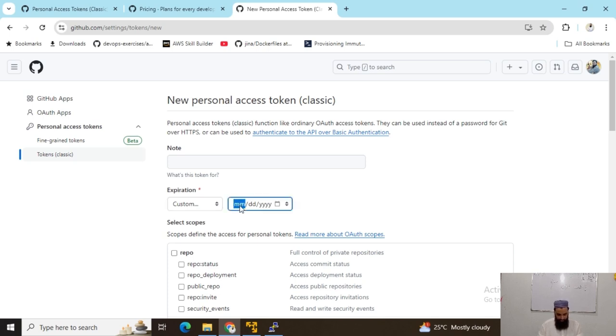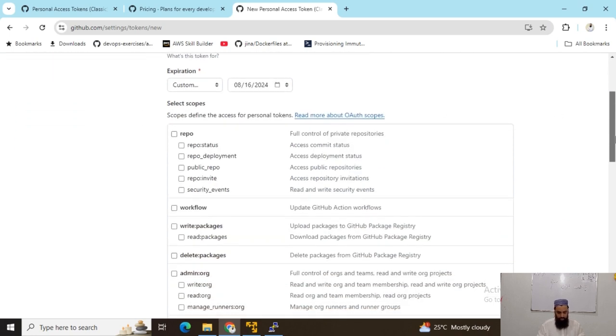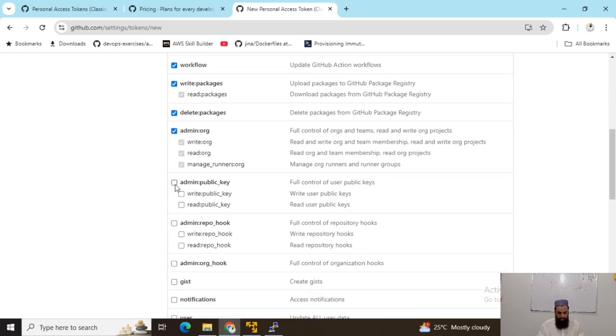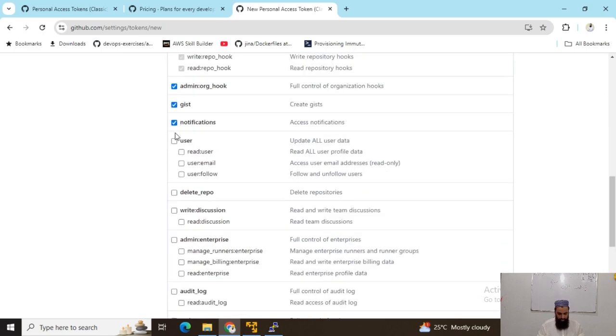So I can create this token for one day only, and now we can give access as per our requirements. So let's suppose that I'm giving full access to this. We will get a new token.